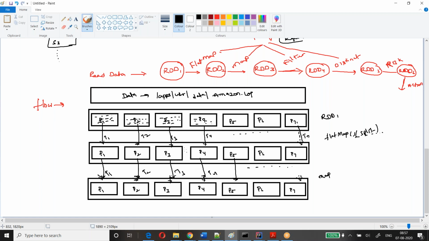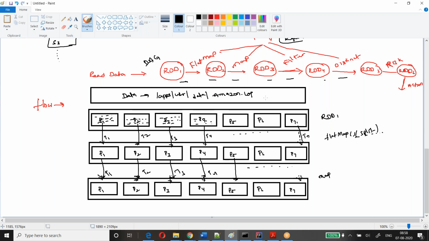So this is called DAG, directed acyclic graph. After this transformation, this order is there, right? This order will be called DAG. This order will be prepared by your driver program.